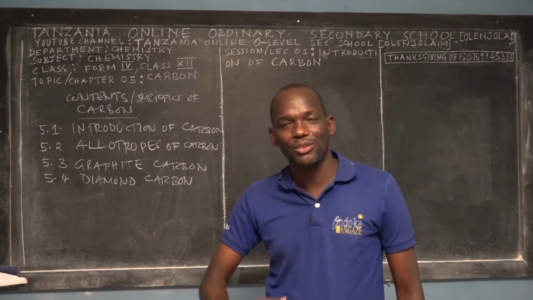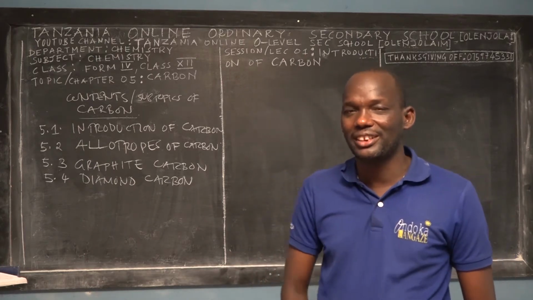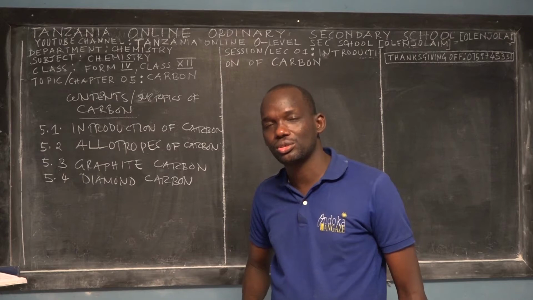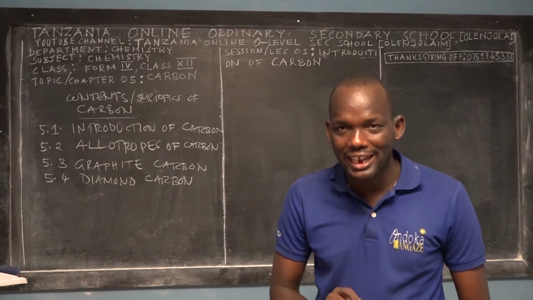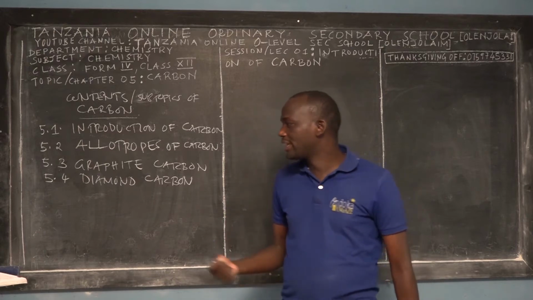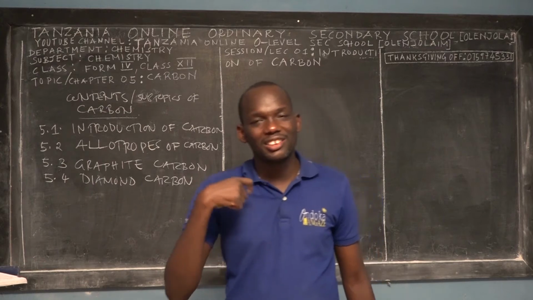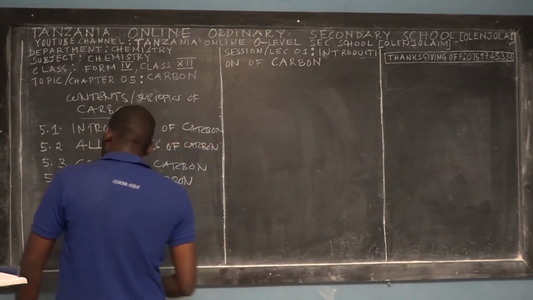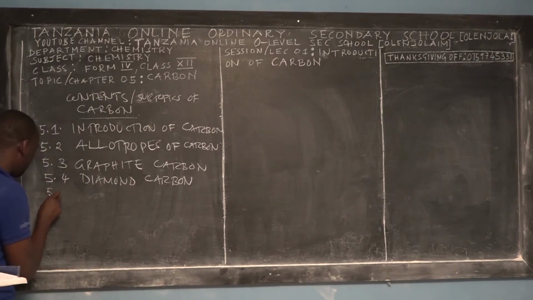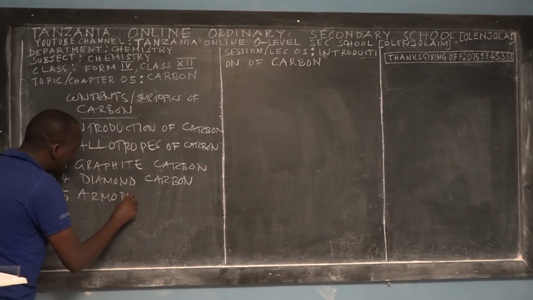So even yourself, if you have graphite carbon, you can make something interesting. I would just like to tell you that we have lead pencils. We have graphite pencils that you use to draw different diagrams, but you don't know what the manufacturing material is. But through learning the concepts of carbon, you will see that we are using carbon in our daily life. Okay? Then the next subtopic that we will teach you, which is 5.5, is the third main allotrope of carbon, which is called the amorphous carbon.